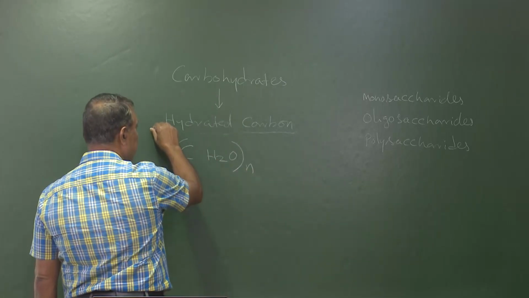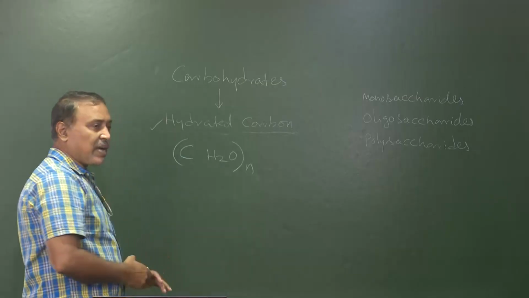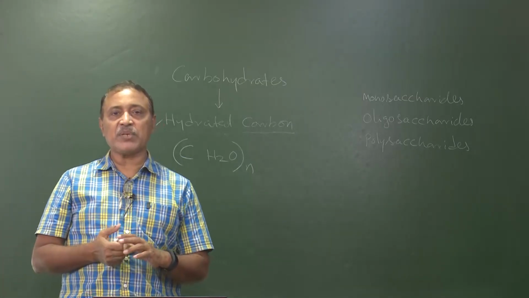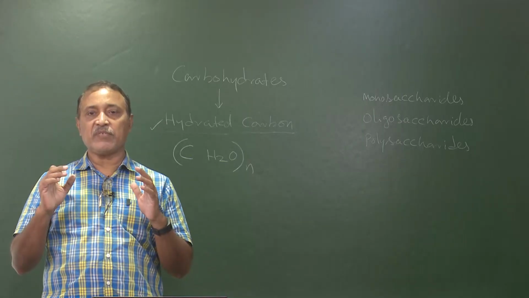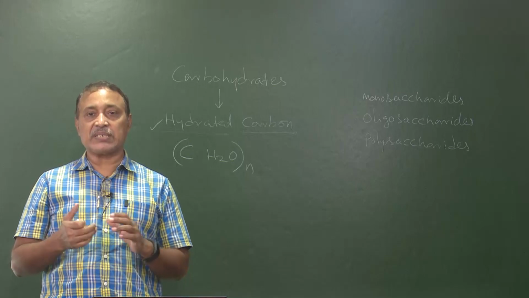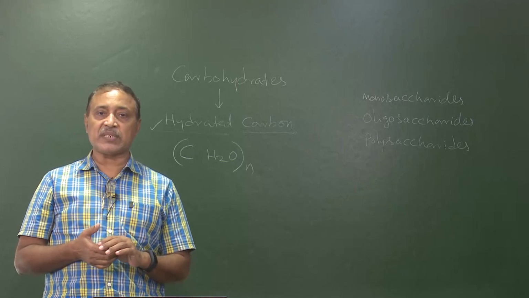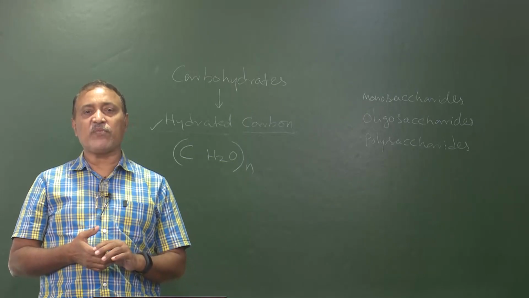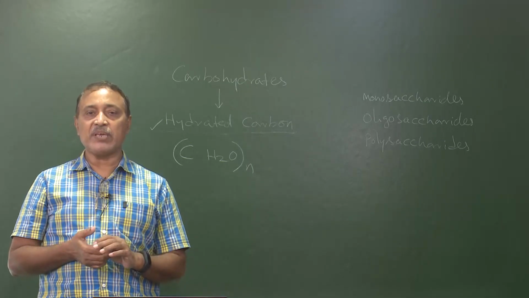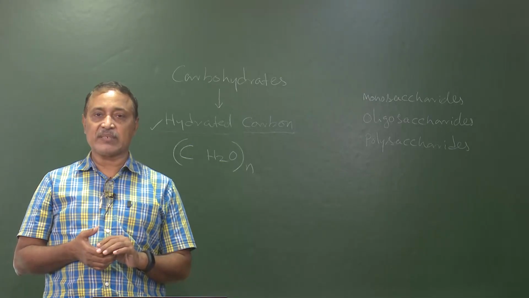So this is hydrated carbon. Now carbohydrates are the most abundant biomolecule. If we look at the living organisms in the biosphere, at how much of the molecules are present of each kind, then we will find the largest quantity will be the carbohydrates.